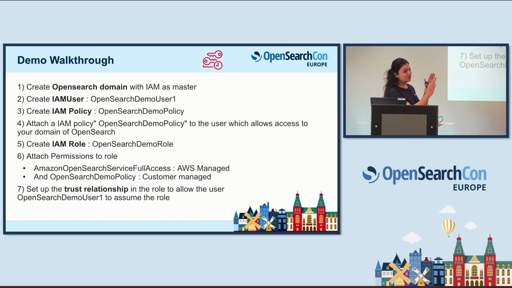I'll walk you through what the demo will cover before we go into it, so that you are better familiarized with what I'll be doing. Firstly, I'm going to create an OpenSearch domain simply in AWS, with an IAM user as the master user. I'm not creating a master username or password. I'll just create a normal OpenSearch domain, keeping everything at default.